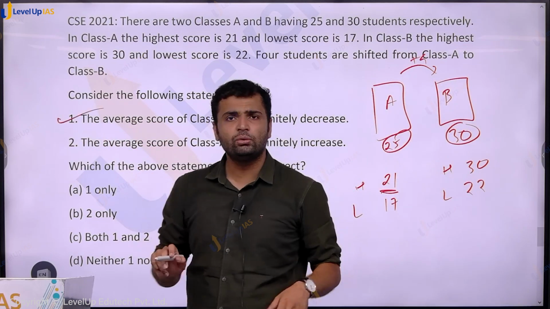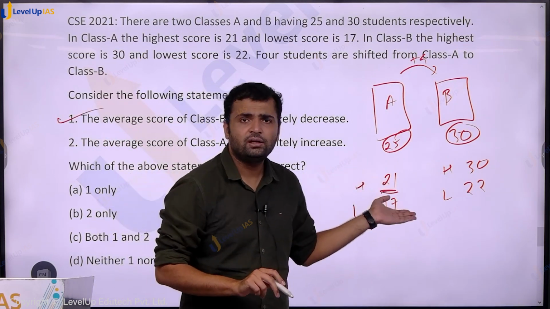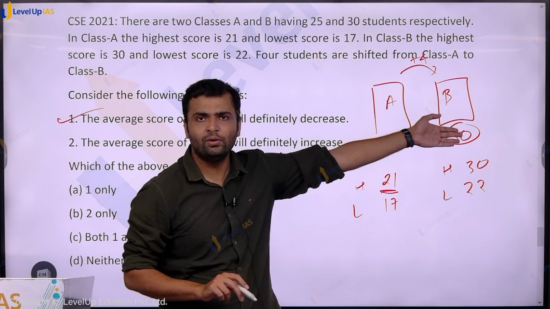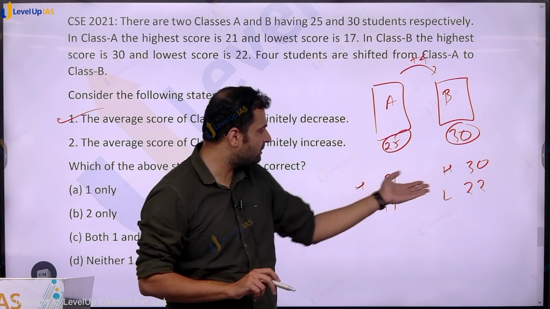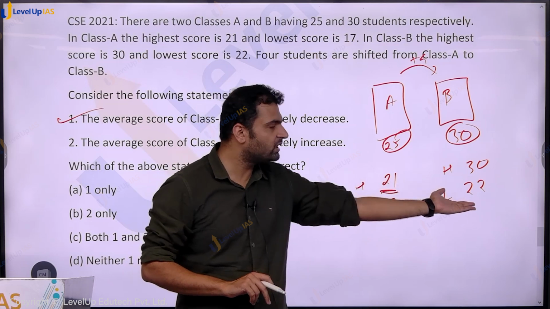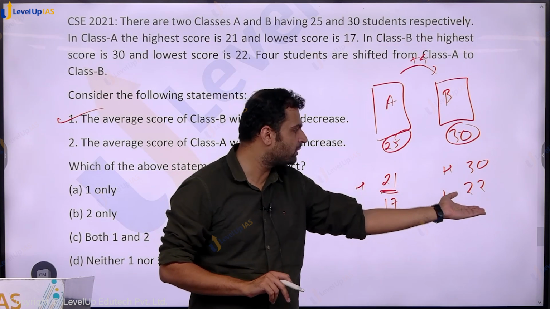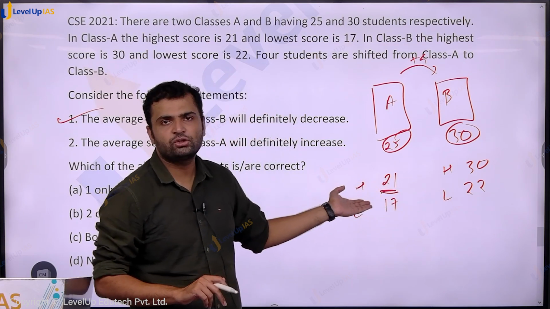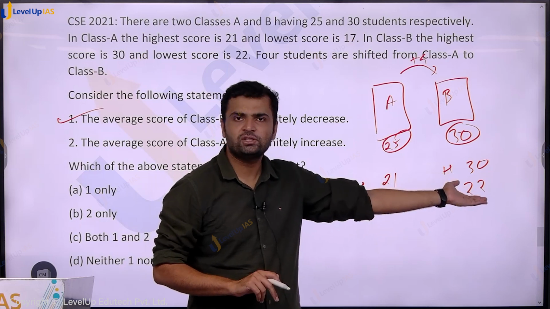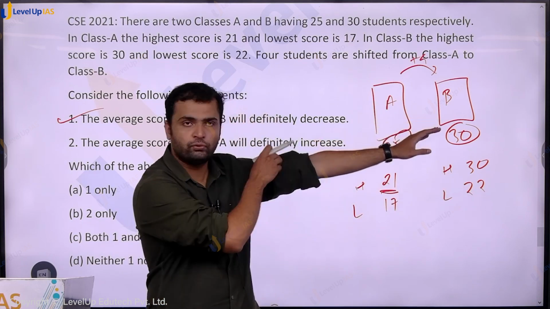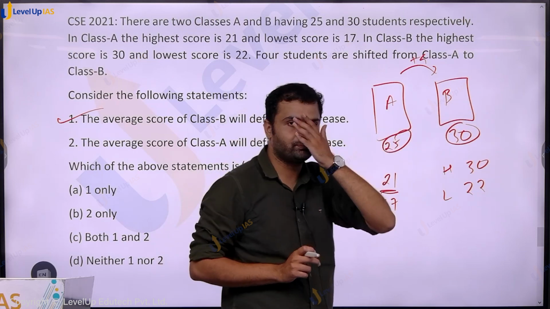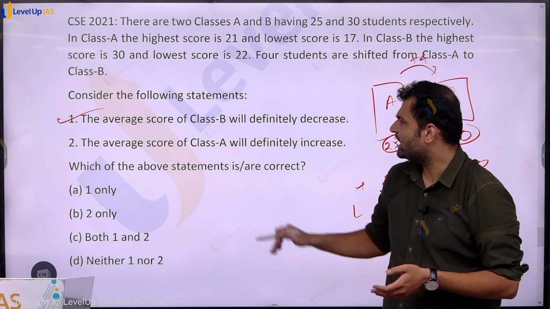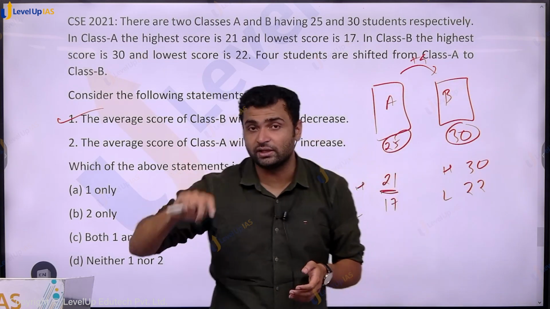That is definitely true, because we are transferring people with lower scores to a class which has a higher average. This 21 is even lower than the lowest that these people have. The highest of this class is lower than the lowest of that class. So if we shift those 4 students there, they will definitely bring down the average score of class B. Obviously.